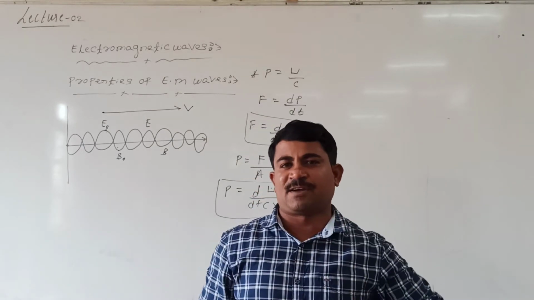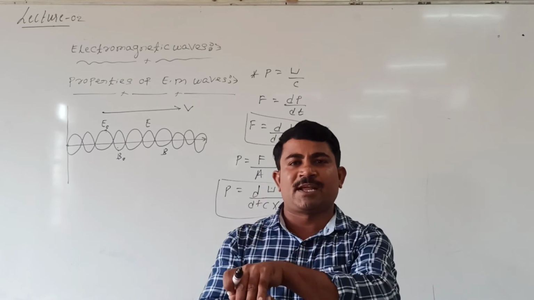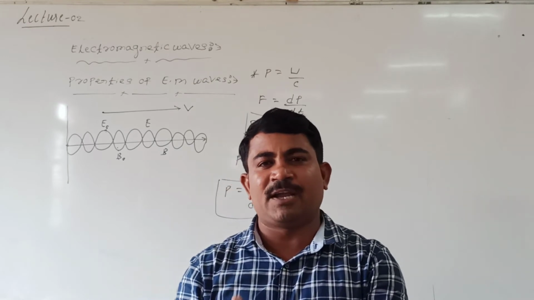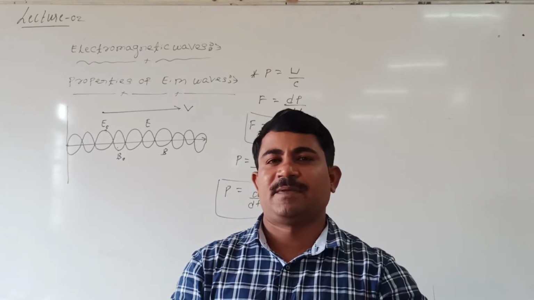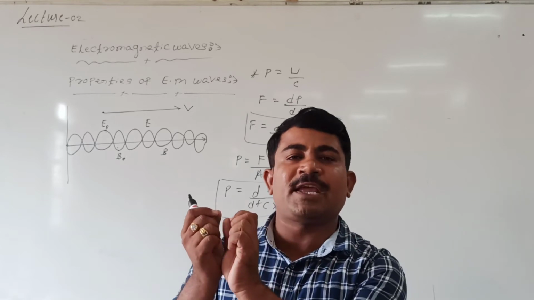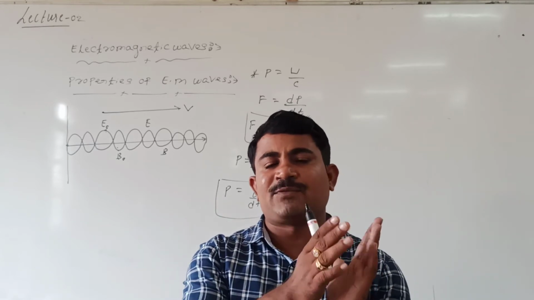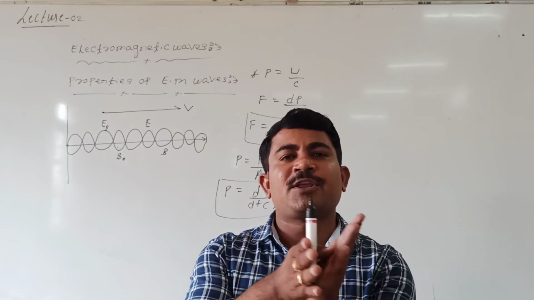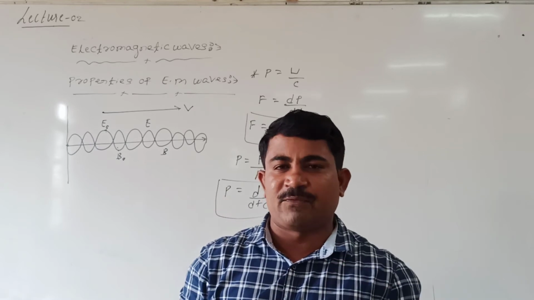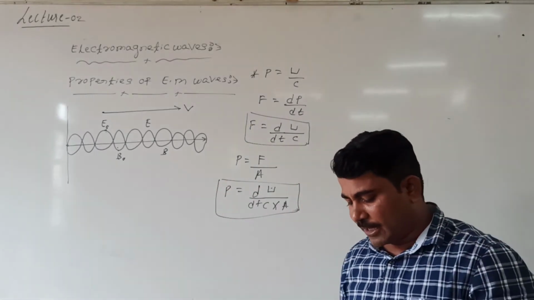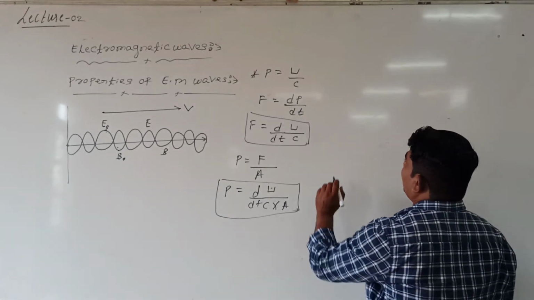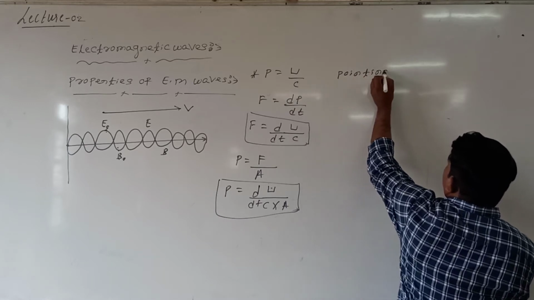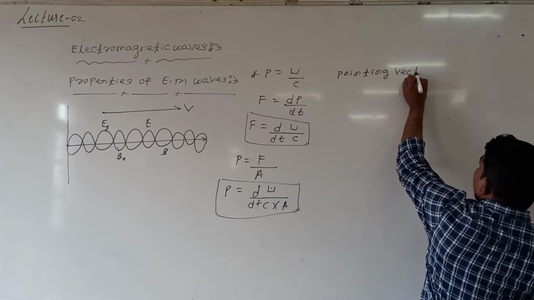Similarly, you can define the intensity of the wave, that is, energy emitted per unit area; we call that intensity of the wave. When an electromagnetic wave travels, it carries intensity. But the energy emitted per unit area is represented by one more vector, which we call the Poynting vector. How to represent the Poynting vector? I will discuss it.